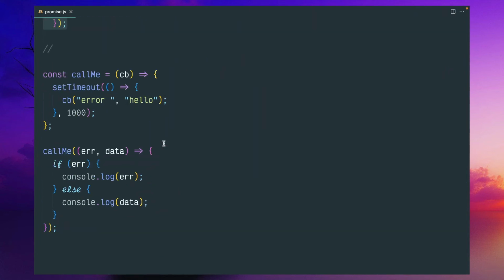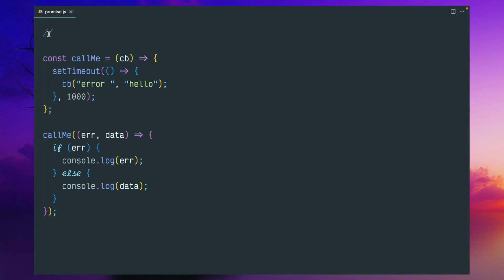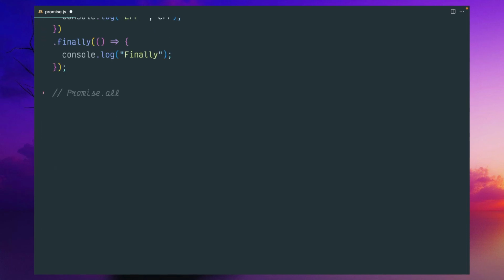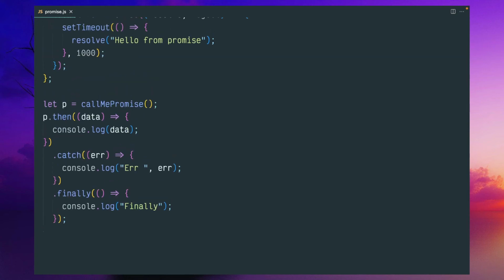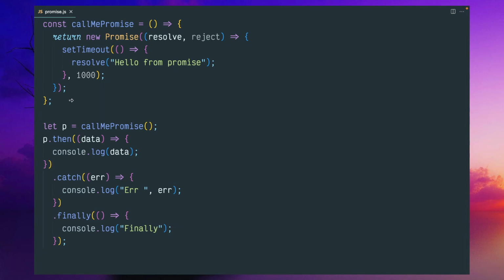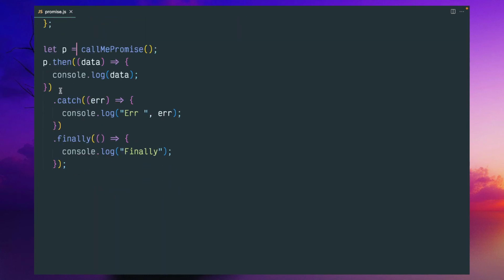Now let me discuss one of the very important concepts of promise, that is chaining. Chaining is sometimes a bit confusing if you are a beginner with promises. This is a particular function which returns a promise, and we can have then, catch and finally.